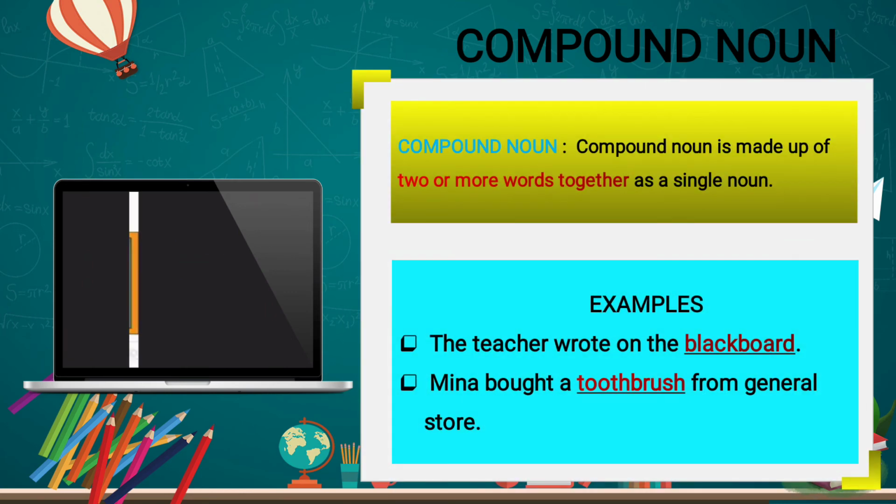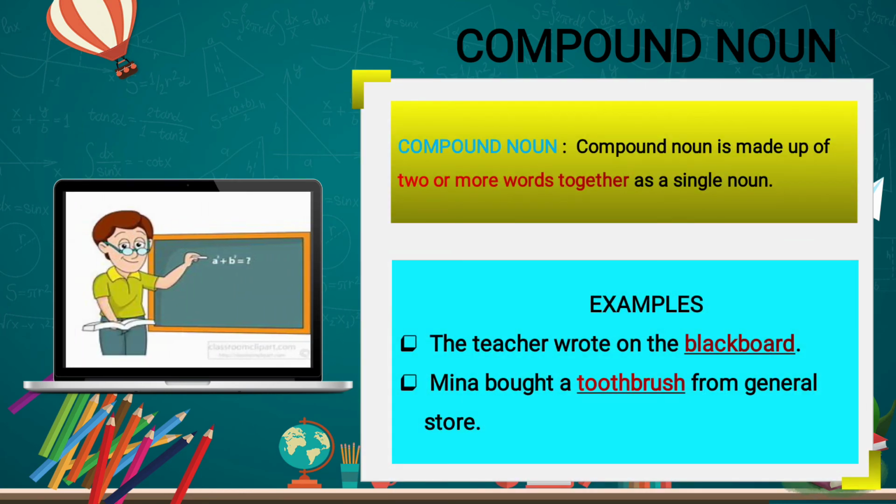The last is the compound noun. Now what is a compound noun? A compound noun is made up of two or more words together as a single noun. Where two or more words join and make a noun, that is known as a compound noun. The two words can be two nouns, or an adjective and a noun also. So wherever any two words join and make a single word, that noun will be known as a compound noun.